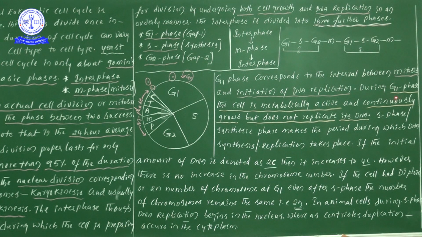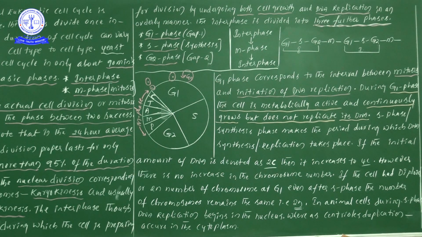Next point: during G1 phase, sir, what is happening? During G1 phase the cell is metabolically active and continuously grows, but does not replicate its DNA. So here we are studying the G1 phase. In G1 phase definitely the cell is metabolically very active, but continuously grows,